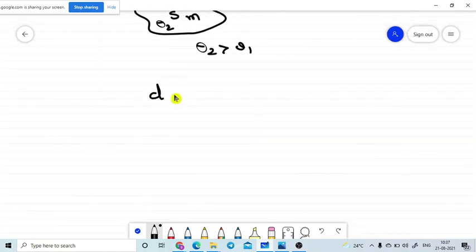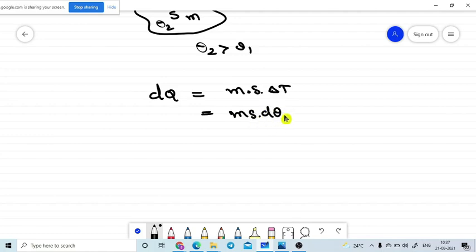The amount of heat energy transferred is dq equal to m into s into delta T. Instead, we use d theta here, because in an upcoming topic we will get a small t also, so we eliminate the capital T terms to avoid confusion.